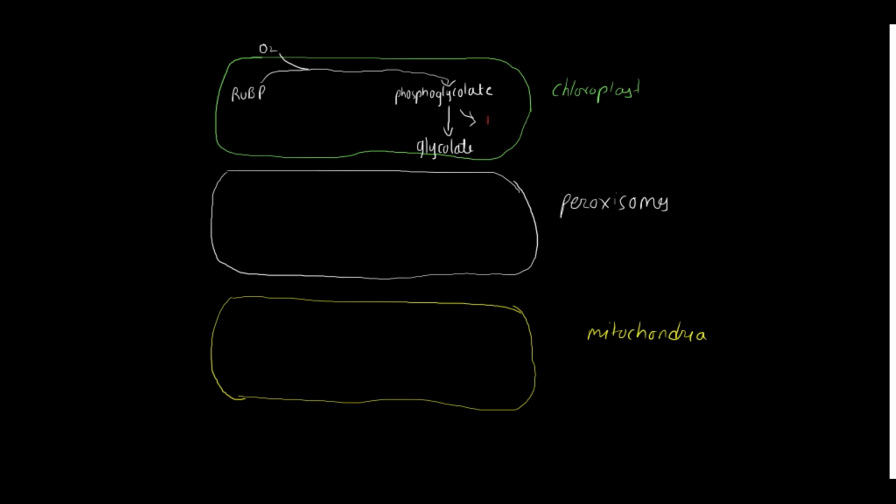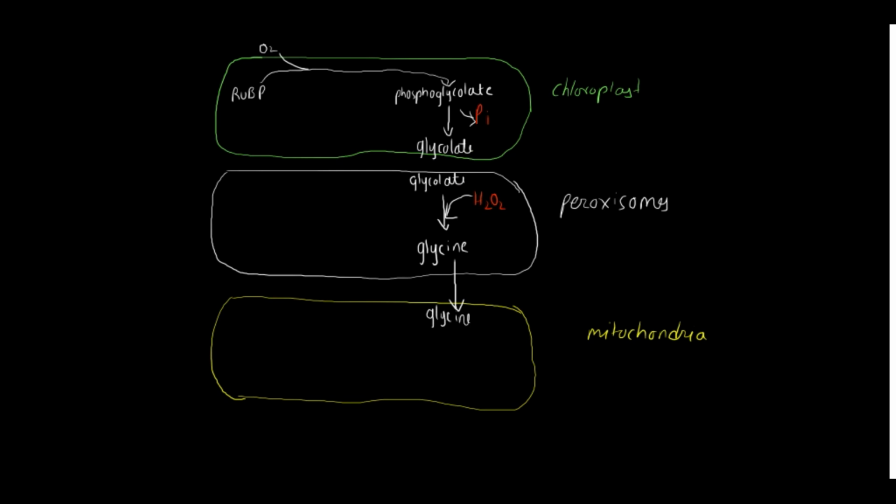Obviously that means phosphorus has been removed, so Pi, inorganic phosphate, has been removed. Now this glycolate will enter the peroxisome, where hydrogen peroxide will combine and it will produce glycine.